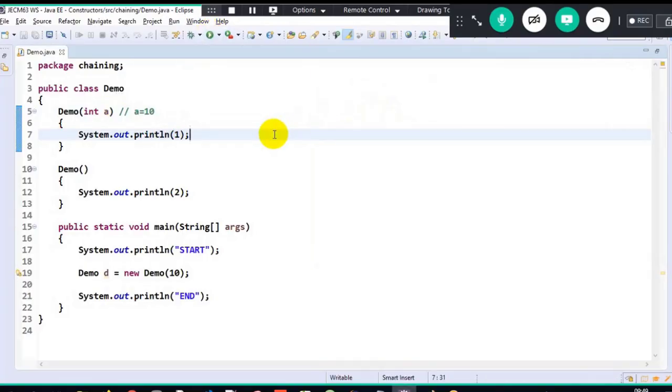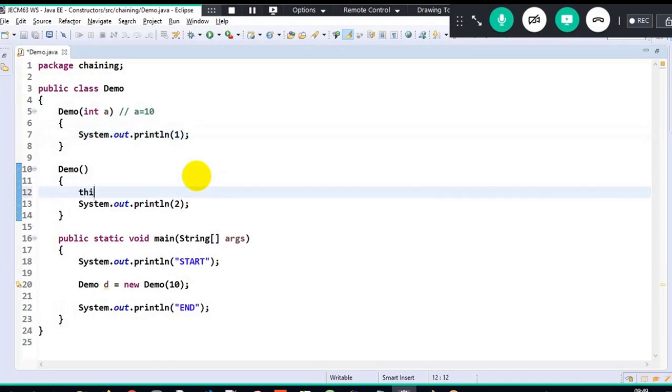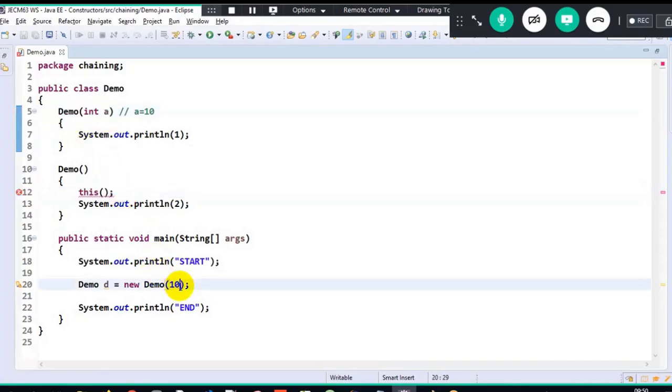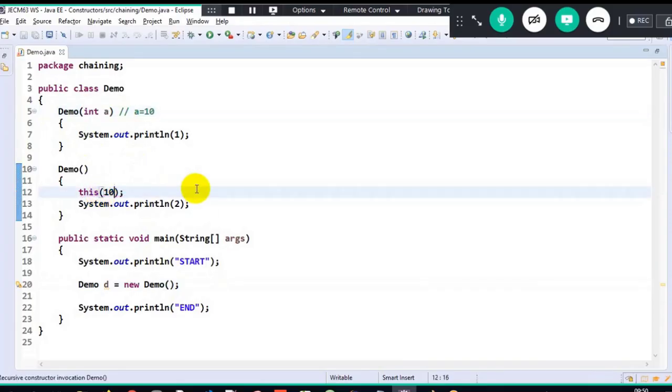Got it? Perfect. Sir, but my requirement is I should be able to create only one object, sir, but both the constructors should get executed, sir. Therefore, I have to make use of this calling statement. What am I supposed to make use of? This of. When I write this of, I am trying to call another constructor in the same class. If I'm trying to invoke this constructor, it is accepting an integer argument A. So I have to pass the integer argument here, I mean some value here.